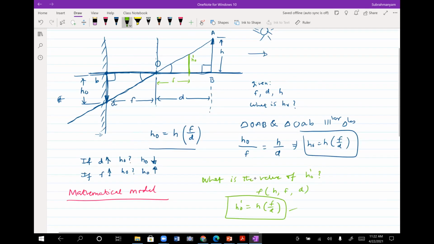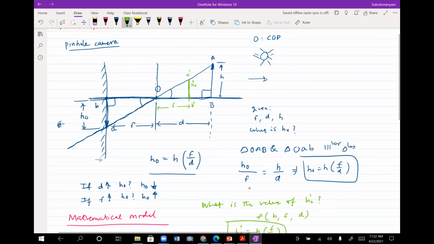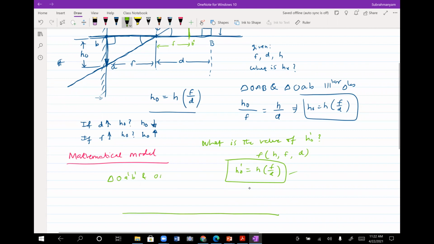Now you just look at another triangle. Let me call this b dash, and this a dash. So how did you arrive at that expression? Basically, triangle O A dash B dash and triangle OAB, O capital AB, these are similar triangles, isn't it?